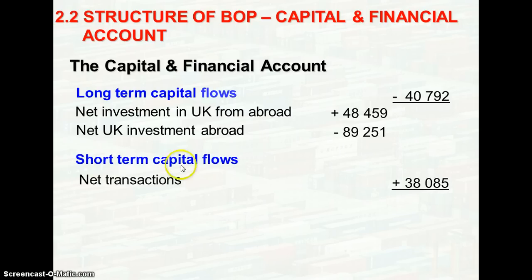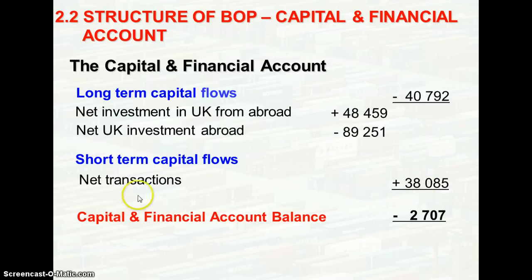For the short-term capital flow net transaction, we are looking at the difference. For the long-term capital flow, it is a negative $40,792. Then the net change over here is a positive $38,085.